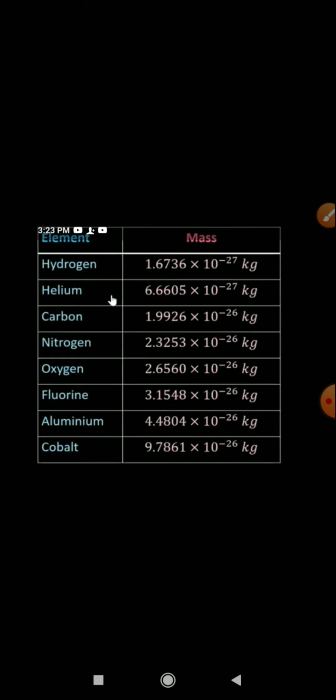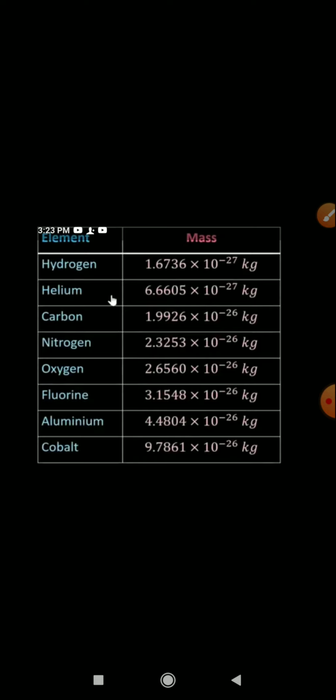Definitely these mass numbers are very complex, so it was not easy for all of us to understand. So nowadays we are taking the relative atomic mass, in which we take the carbon 12 isotope as a reference, and we calculate the mass of other elements with respect to it.